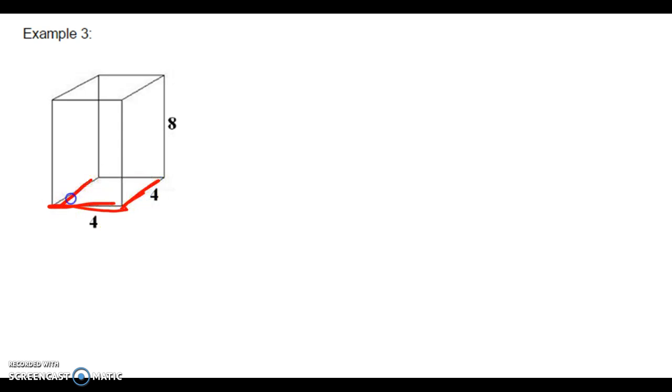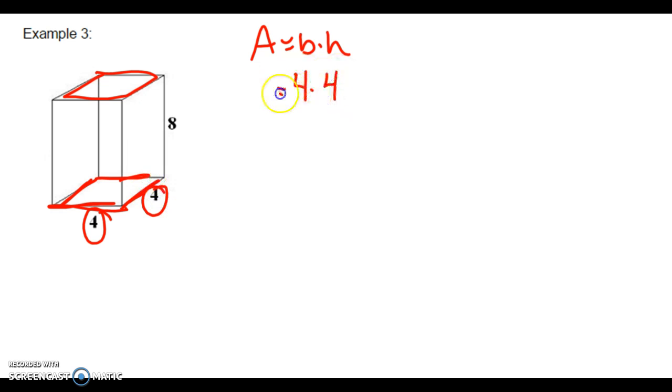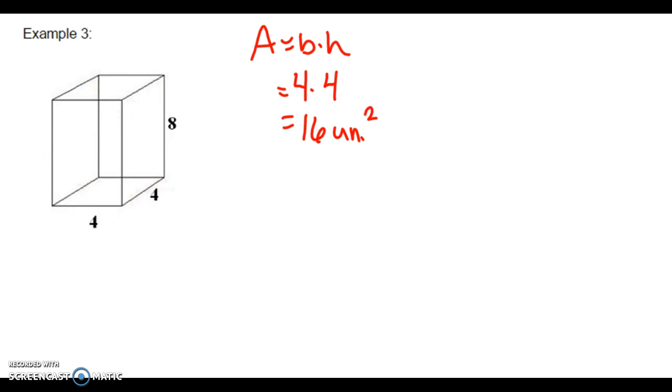I'm going to start with my top and my bottom piece. So I have this and this side up top. I'm going to set up my formula again, base times height. And we see that the top and the bottom are a 4 by 4 rectangle. So that is going to be 4 times 4, or 16. No units are given, so we just say units squared. That one was the one that jumped out at me first, that top and bottom piece. Doesn't matter where you start as long as you're starting somewhere.